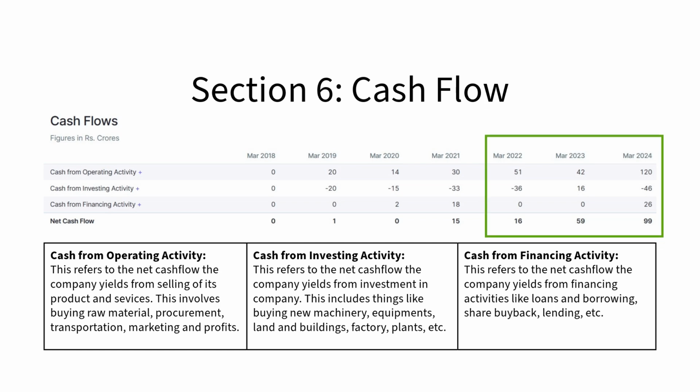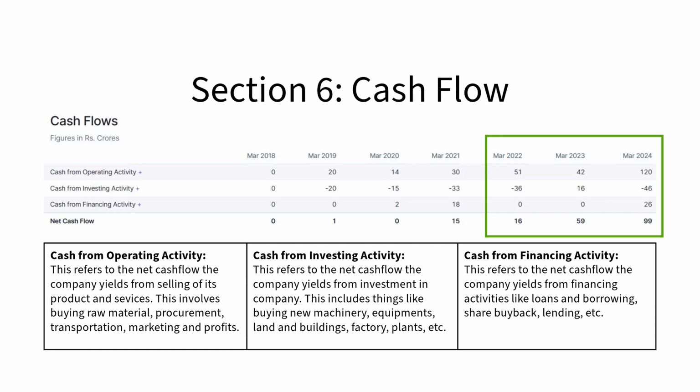A positive cash flow on the operating side is preferred. This shows we are selling products and able to receive money for that. Startups usually don't have positive cash from operating activity as they don't make profits in the initial years. Cash flow from investing activity shows expenditure on growth, R&D, and development, while financing cash flows are negative when you borrow and positive when you lend or buy back shares. A positive cash flow is always preferred, but even if it's negative, it should be justifiable. Annual reports are a good source to understand a company's financials, where the money is being spent and how much is made.